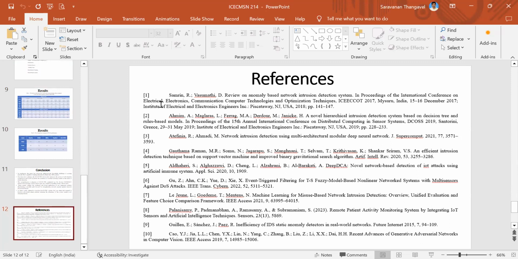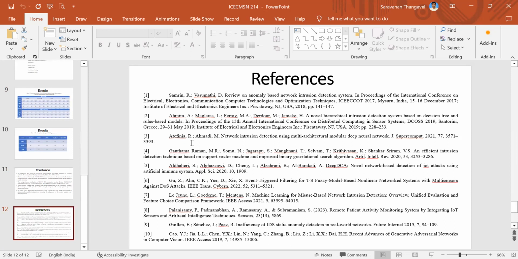Then, the references. I have referred to a minimum of 25 references, as I have noted here. The major paper I have taken is a review on anomaly-based network intrusion detection systems, from a conference that took place in Mysore, India. Then the second paper is a novel hierarchical intrusion detection system based on decision tree rules-based models, which is also a conference paper held in the US.